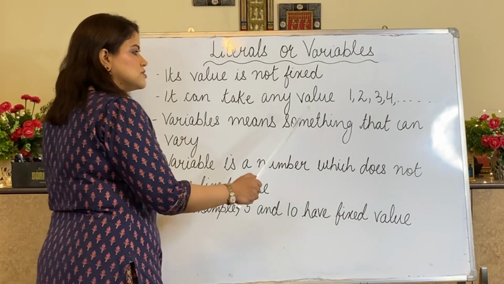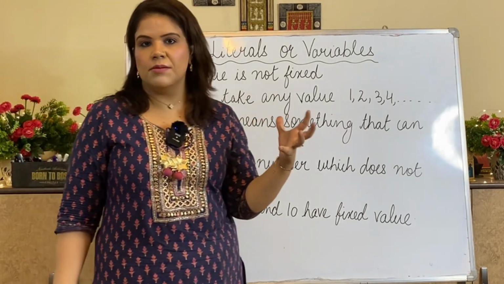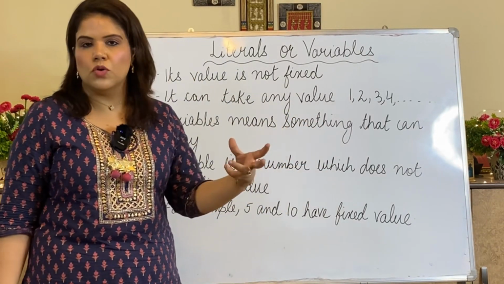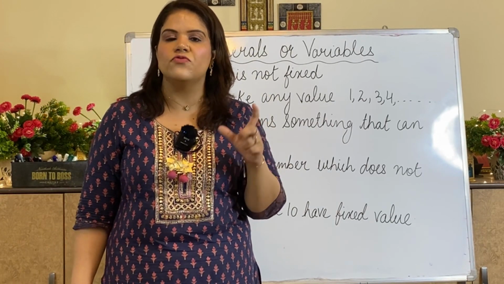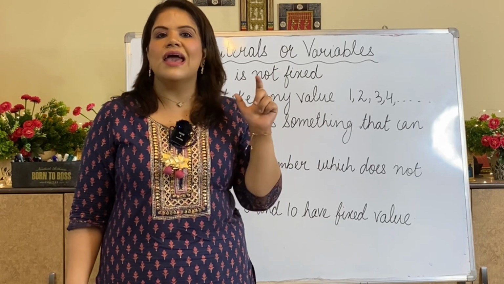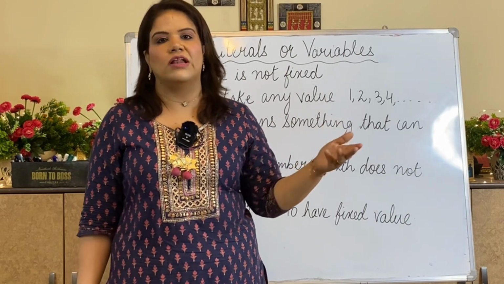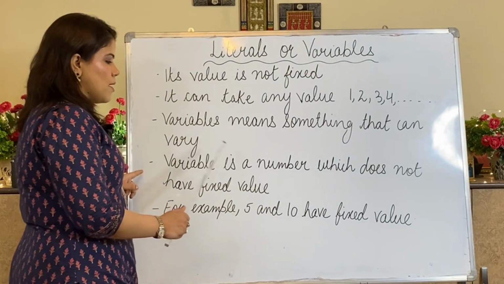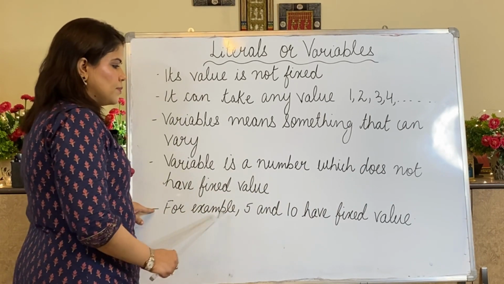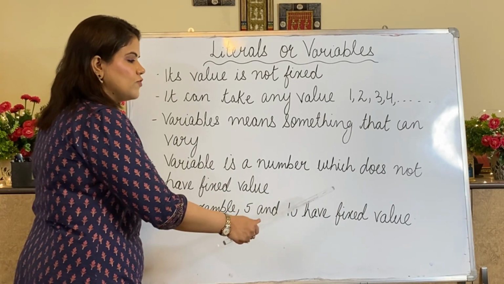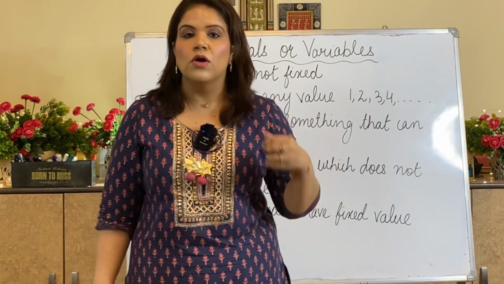Variable means something that can vary. That means x can be taken as 1, x can be taken as 2. It is not fixed. When we were talking about arithmetic, numbers were fixed, like 4 plus 2. Here x plus 2 means x can have any value. So variable is a number which does not have a fixed value. For example, 5 and 10 have fixed value, but variables do not have fixed value.